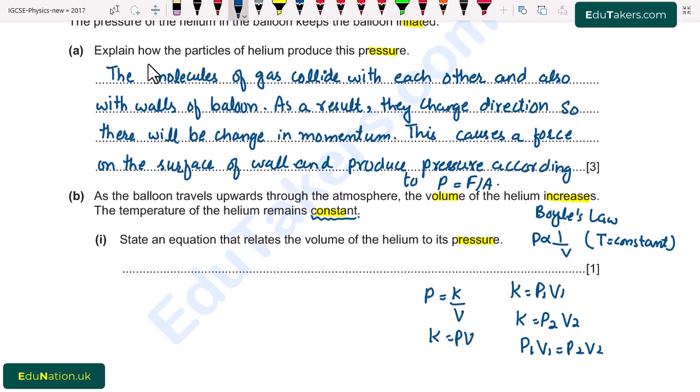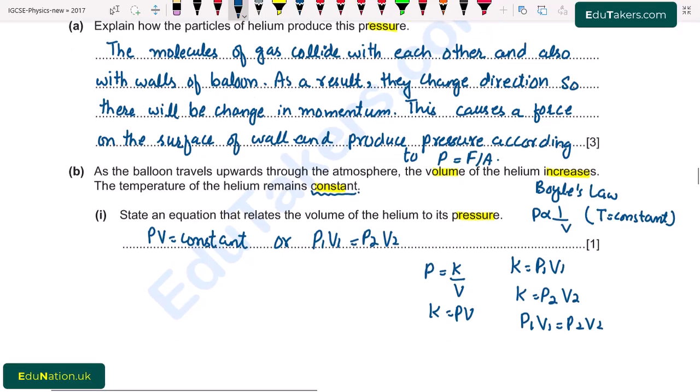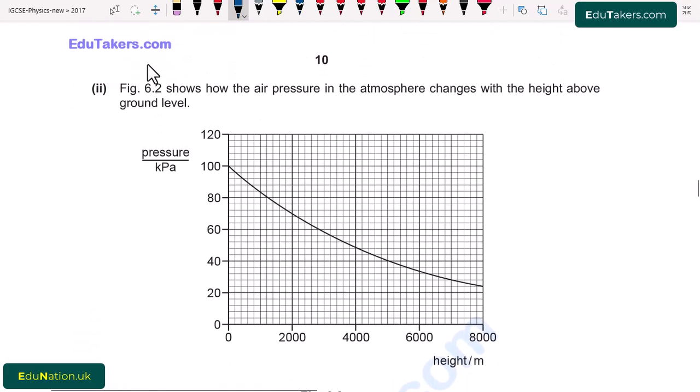I write here, first of all, PV is equal to constant, or P1 V1 is equal to P2 V2. So going towards the next part. Part 2. Figure 6.2 shows how the air pressure in the atmosphere changes with the height above the ground level. On the x-axis we have taken height, measured in meters, while the pressure is taken along the y-axis and it is measured in kilopascal.